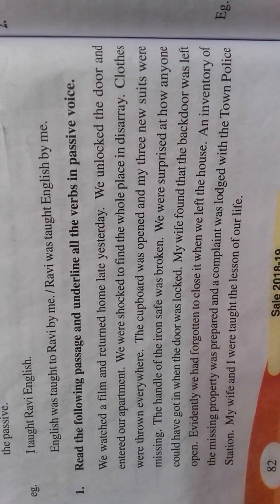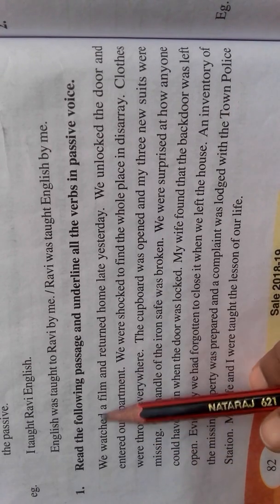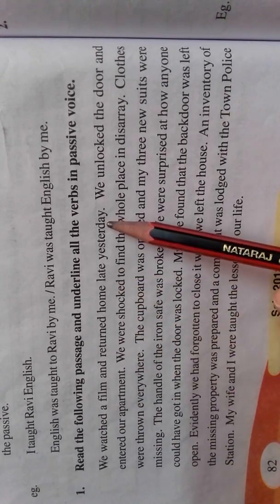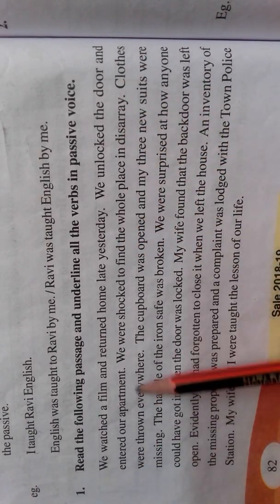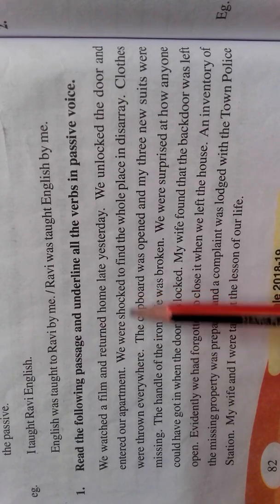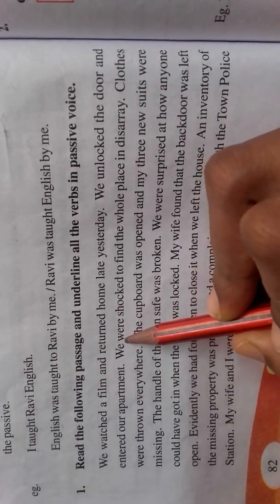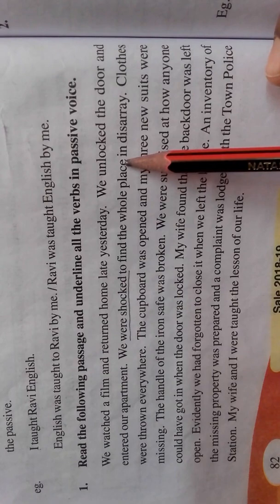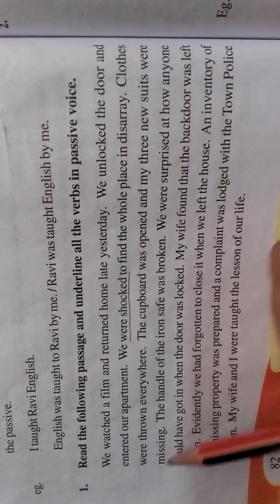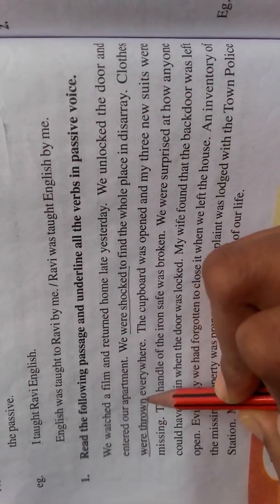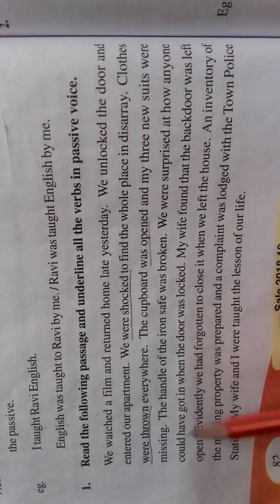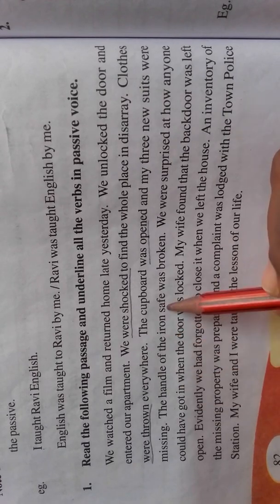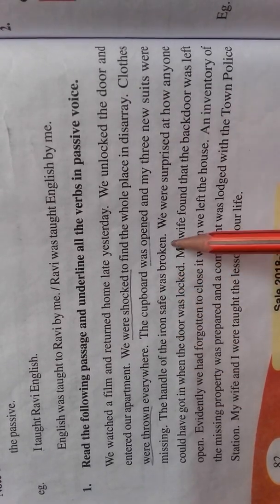Read the following passage and underline all the verbs in passive voice. We watched a film and returned home late yesterday. We unlocked the door and entered our apartment. We were shocked. So here, were shocked, we have to underline. To find the whole place in disarray. Clothes were thrown everywhere. The cupboard was opened and my 3 new suits were missing. The handle of the iron safe was broken.